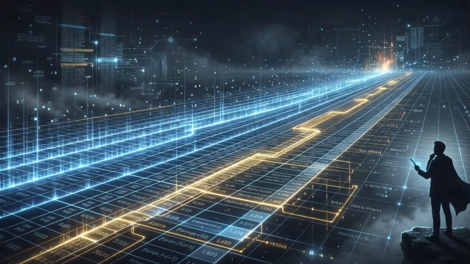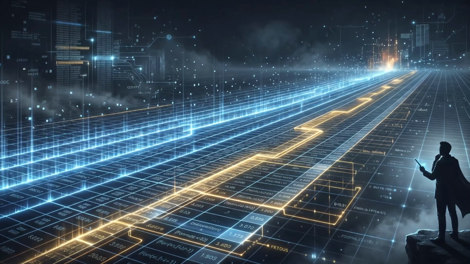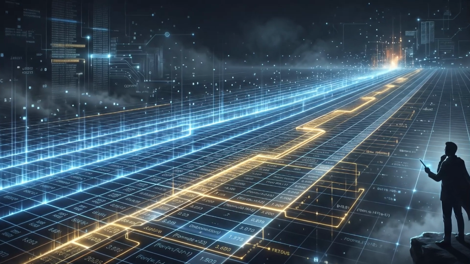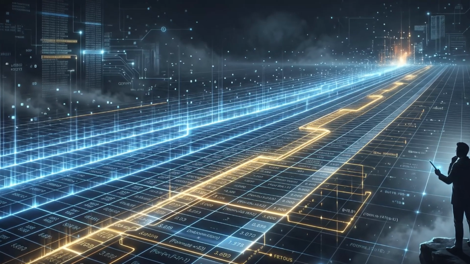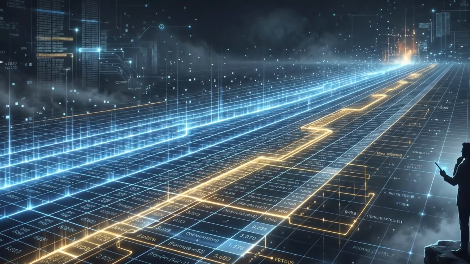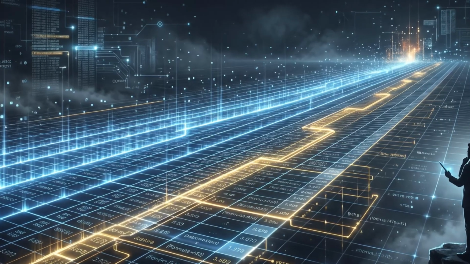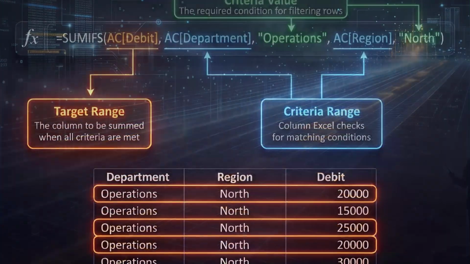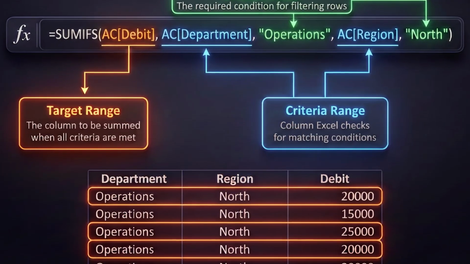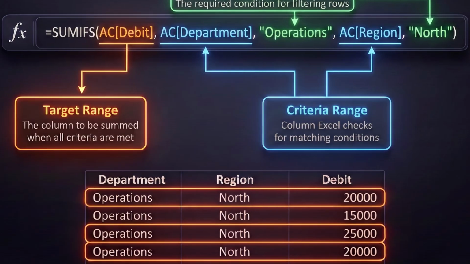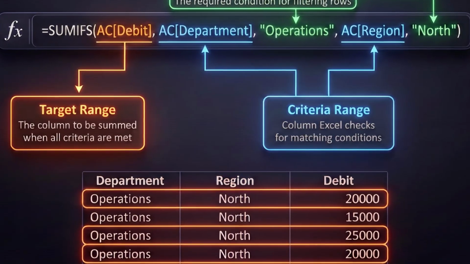Before we start typing formulas, let us understand how Excel thinks. Excel does not calculate first. Excel filters first. Every multi-criteria formula follows the same internal sequence. Step 1, Excel looks at the criteria ranges you provide. Step 2, Excel checks each row one by one.